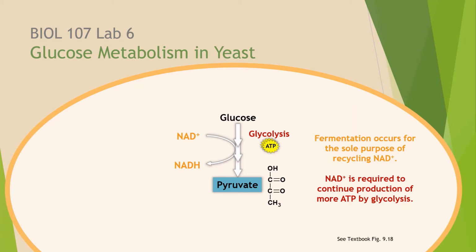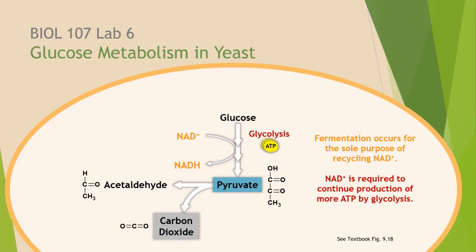Yeast contain the enzymes to undergo alcohol fermentation, producing ethanol and carbon dioxide. During this process, pyruvate is first broken down into acetaldehyde and carbon dioxide. Then the acetaldehyde is broken down into ethanol. The last step plays a key role in regenerating NAD+, a key component required for the continuation of the glycolysis pathway. We are going to talk about NADH and NAD+ a lot more in our lectures. They are involved in electron carrying and bringing those electrons to the electron transport chain in the mitochondria.